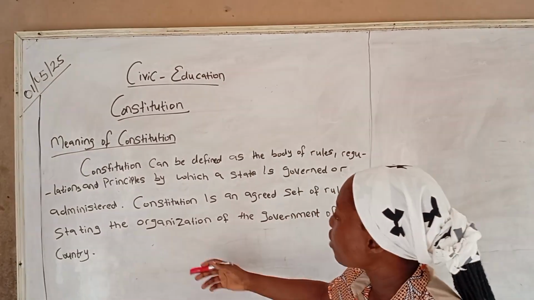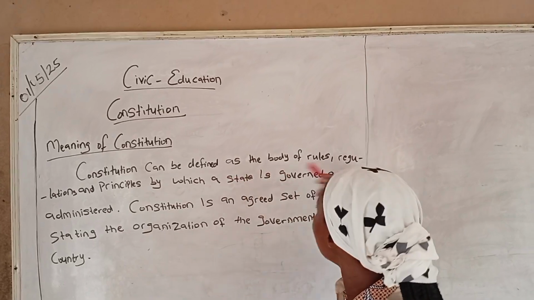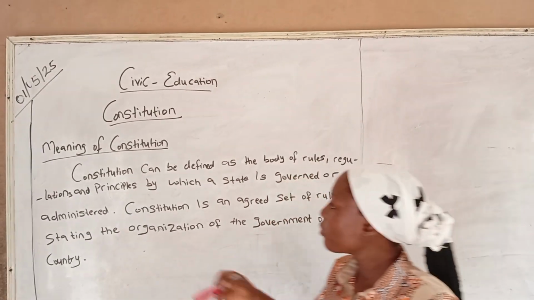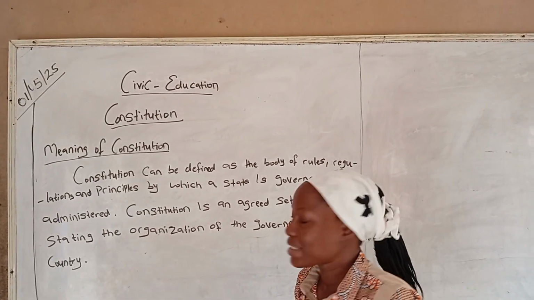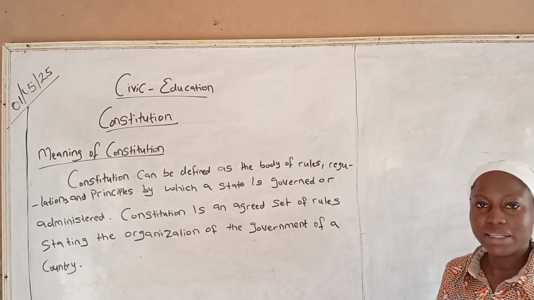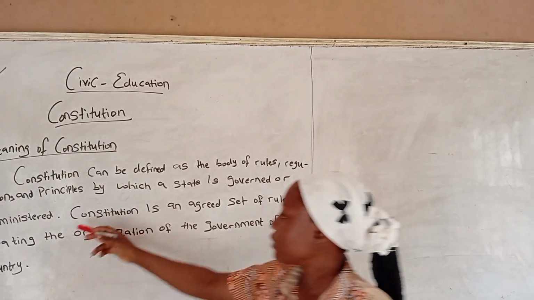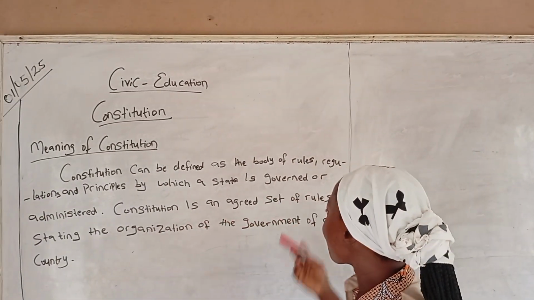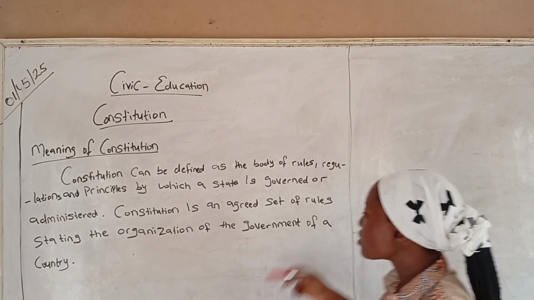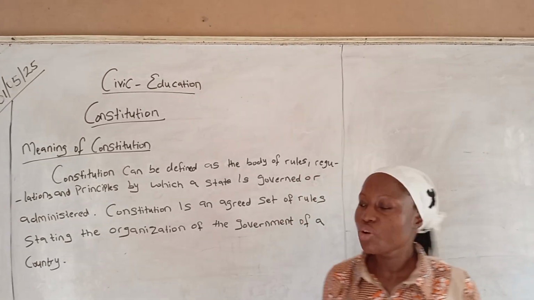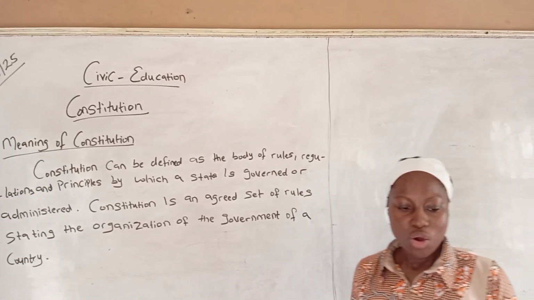So now, Nigeria, for an example, we have a constitution guiding our day-to-day activities, the way we run our government administration. So that is why constitution is a principle, a rule, regulation, guiding a state that will state how a particular state, a country is being governed. Also, constitution is an agreed set of rules stating the organization of the government in a particular country.